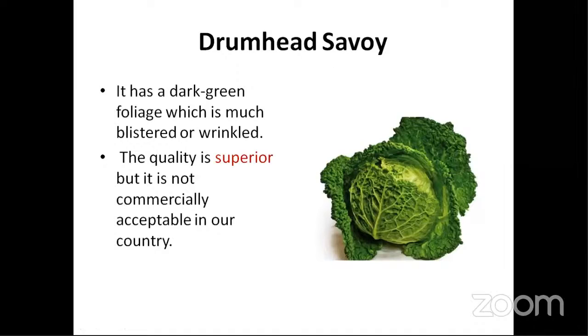Drumhead Savoy, its name is Savoy, so it will be very crinkled in nature, and because it has drum, it can be a little late variety also. It has a superior quality, but is not commercially acceptable in our country because of this particular crinkled nature, and it is very dark green compared to other cabbages like the white cabbage. Compared to the white cabbage, you can see that it is more green in color, and because of the crinkled nature, it is not accepted.